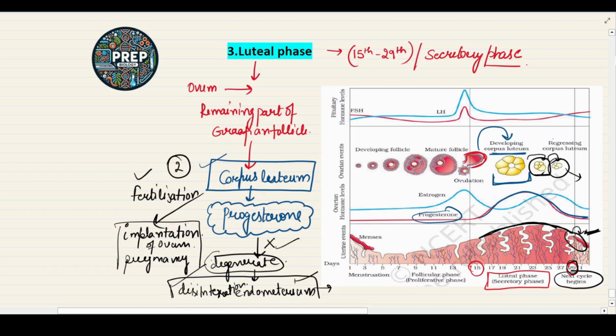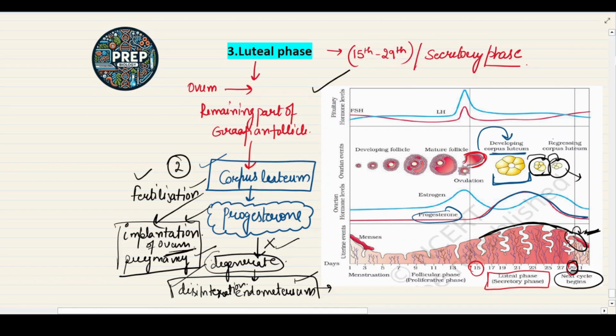So when fertilization occurs, the corpus luteum secretes the progesterone, and progesterone is essential for the implantation of the ovum and the different pregnancy events. So this is all about the luteal phase of the menstrual cycle.